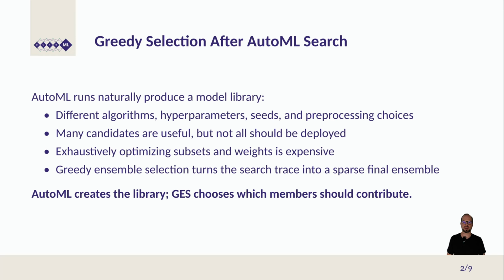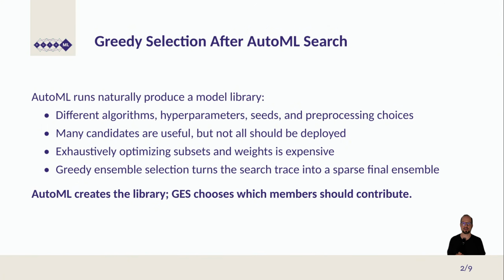Greedy Ensemble Selection is a post-hoc method that is typically applied after AutoML systems produce a library of models. This library usually contains different algorithms trained with different hyperparameters, different seeds, and also different pre-processing choices. Many candidates are useful, and we can weight them. But we would also like to deploy not all of them, and would like to have a weight vector that zeroes out a lot of these models.